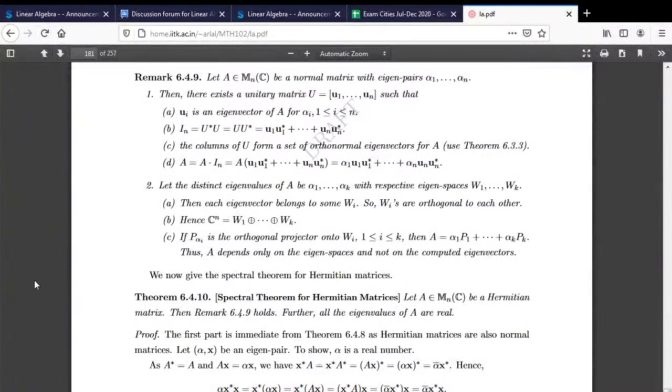Let A be a Hermitian matrix. Remark 6.4.9: this holds for all, the eigenvalues of A are real. Then there exists a unitary matrix U such that Ui is an eigenvector of A for alpha i. So since A is symmetric, A is Hermitian for us. So these alpha i's will be real numbers. And the Ui's are eigenvectors. So all these eigenvectors U1, U2, Un, they are orthogonal. Why they are orthogonal? Because U is a unitary matrix. U star U is identity. Alright. All these results will hold.